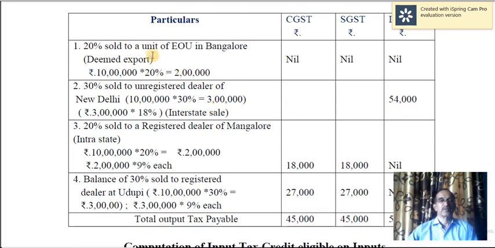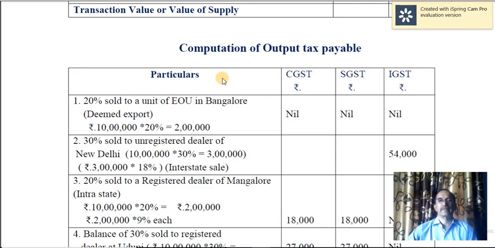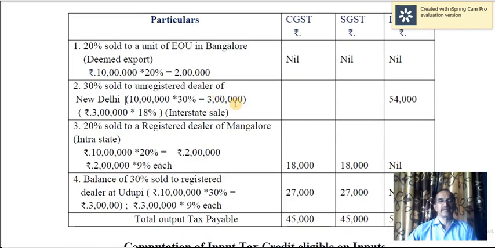But export oriented, if you supply the goods to a unit of export oriented unit, that's not going to be taxed. So it is zero rated supply, therefore nil taxes here. 30% sold to unregistered dealer of New Delhi, so it is interstate supply. 30% of 10 lakh is 3 lakh. On 3 lakh, 18% you will get IGST of 54,000.